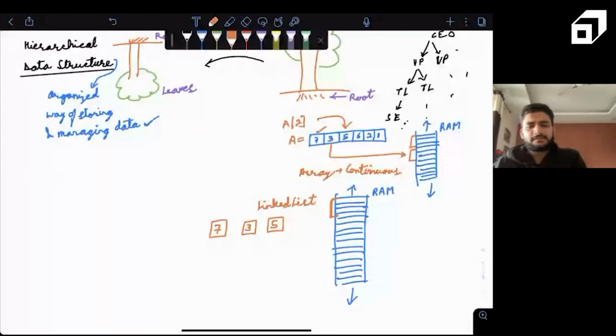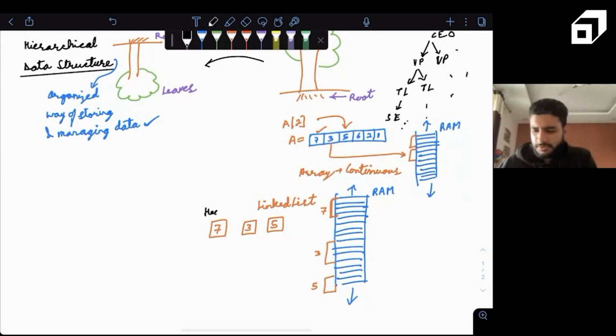In case of linked list, it becomes a little tricky because let's suppose 7 is present over here, 3 is present over here, and 5 is present somewhere over here, then how will we know where is our element? If you want to find the second element of a linked list, how will we get there? So linked list basically says always keep track of the head node, that is the first node, and from the head node make a pointer pointing to the next node.